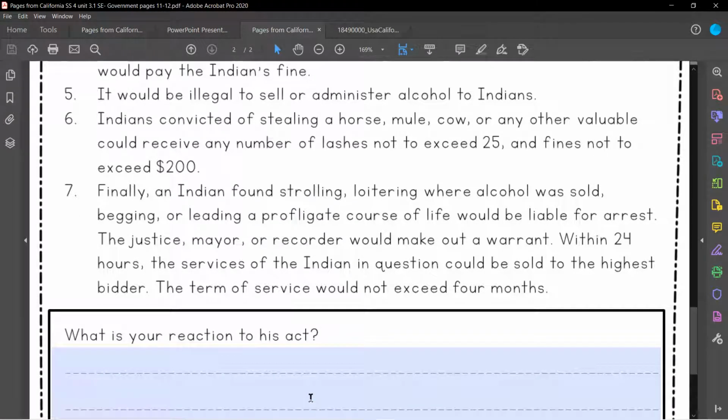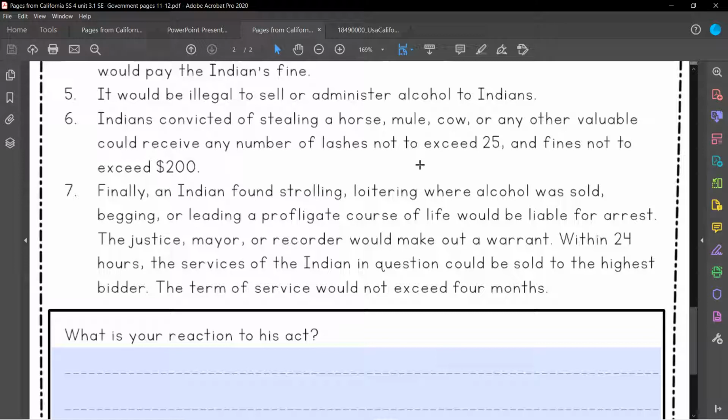Number 7, finally, an Indian found strolling, loitering where alcohol was sold, begging, or leading a profligate course of life would be liable for arrest. So if you are taking a walk, if you are hanging out somewhere where they might be selling alcohol, if you are begging for anything, you could be arrested. Basically just for being there.